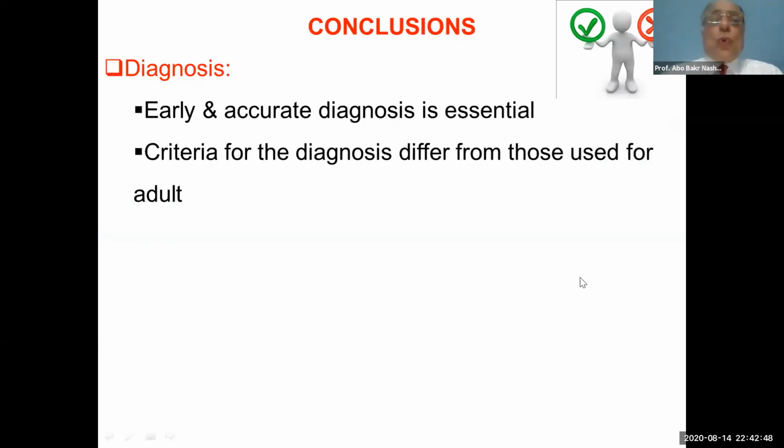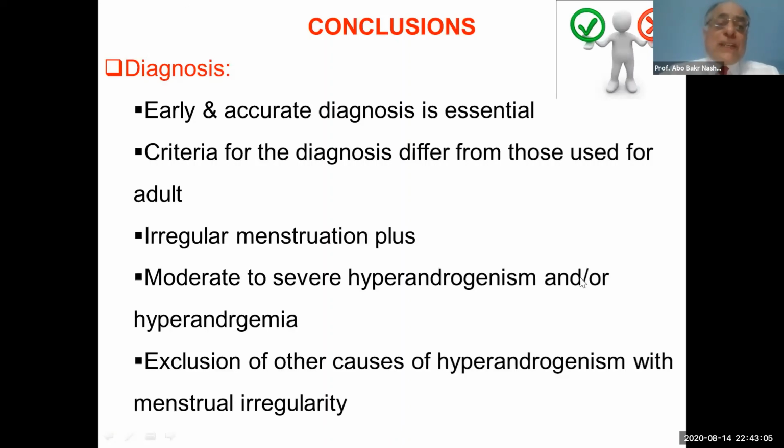To come to the conclusion, for diagnosis of adolescent polycystic ovary syndrome, we should diagnose it early and accurately. And the criteria for diagnosis differ from those used in adult polycystic ovary syndrome. In 2 words, irregular menstrual cycle plus moderate to severe hyperandrogenism and/or hyperandrogenemia.